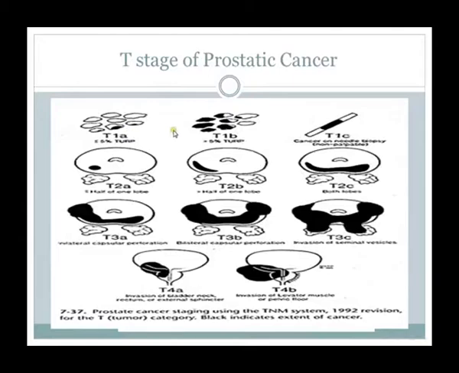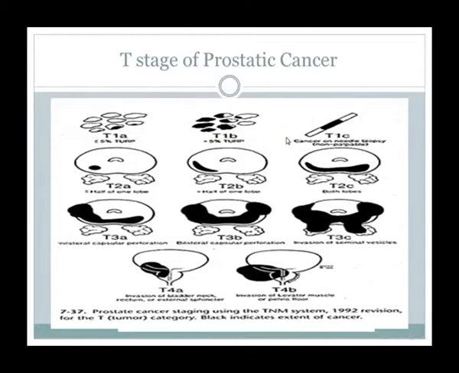It is found in up to 18% of TURP, T1A. T1B, cancer not palpable or visible by imaging, incidental finding in more than 5% of TURP specimen.